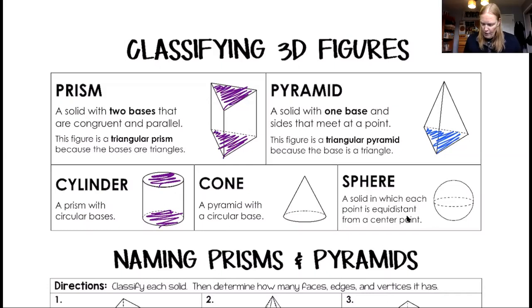All right. A cone is also a pyramid, but again, it's a special one because the base is a circle. So you could call it a circular pyramid, and you could call a cylinder a circular prism, but we just gave special names for those, just kind of like we have circumference instead of perimeter.